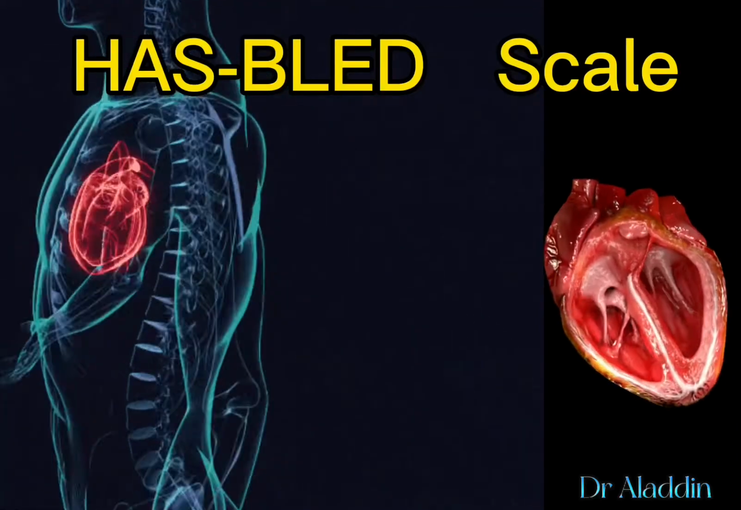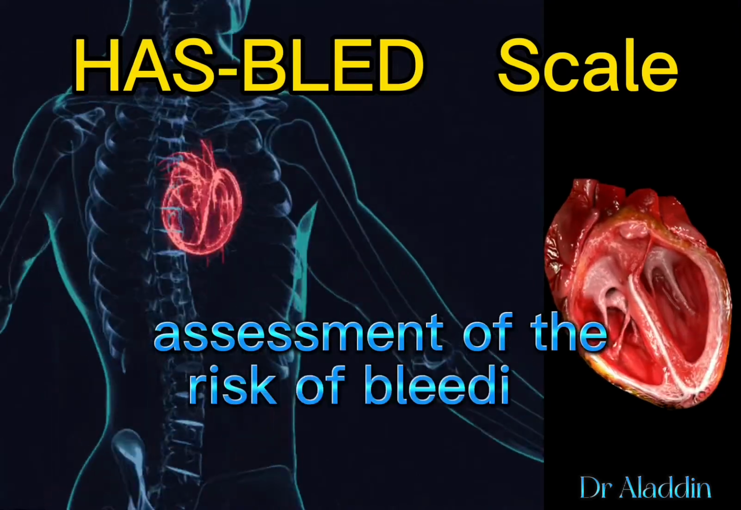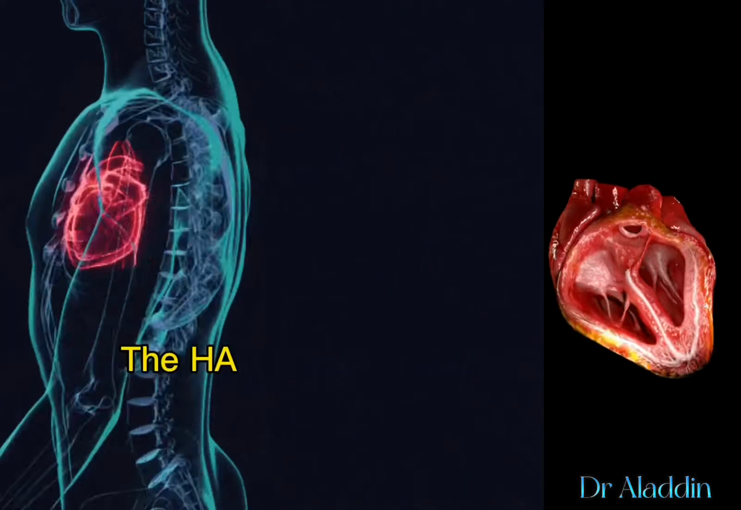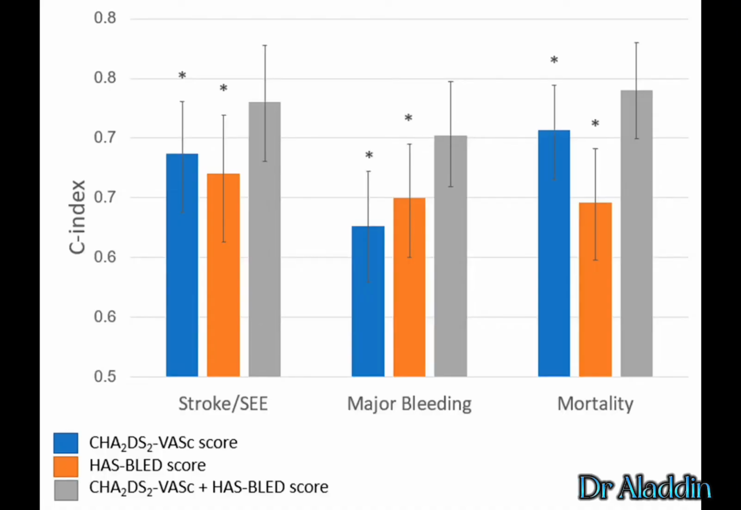HAS-BLED Bleeding Risk Scale. HAS-BLED is a scale used for assessment of the risk of bleeding in atrial fibrillation. The HAS-BLED scale allows you to assess the risk of major bleeding in atrial fibrillation. By major bleeding is meant any intracranial hemorrhage, bleeding requiring hospitalization, accompanied by a decrease in hemoglobin, or requiring blood transfusion. The HAS-BLED is recommended to identify the high-risk patients for regular review and follow-up to address the reversible risk